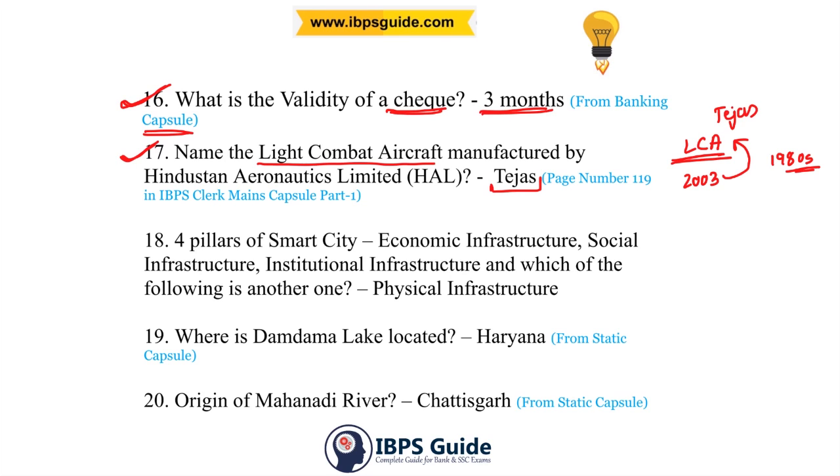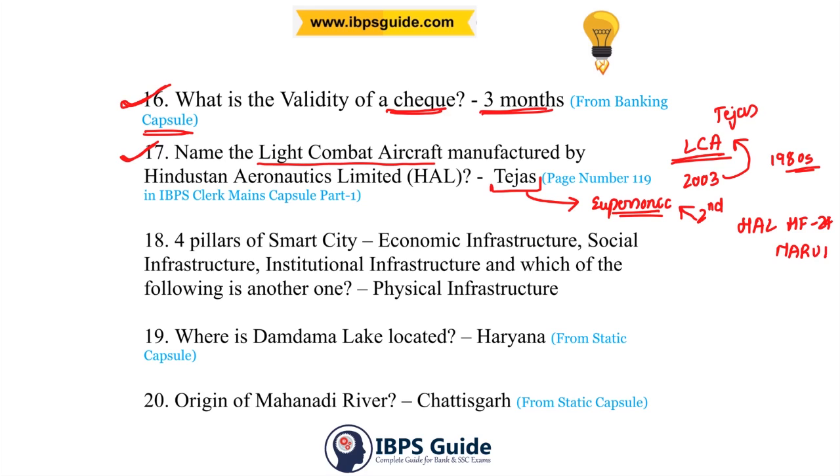Next important fact about Tejas is that it is a supersonic fighter developed by HAL, and this is the second supersonic fighter developed by HAL, and the first one was HAL HF-24 Marut.